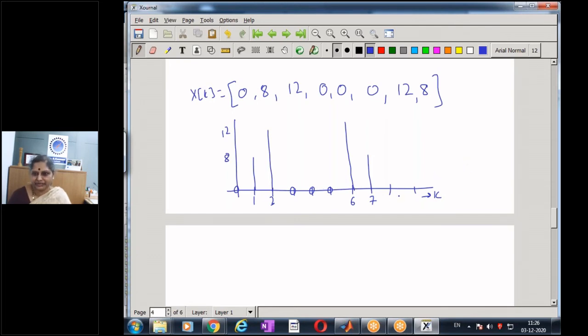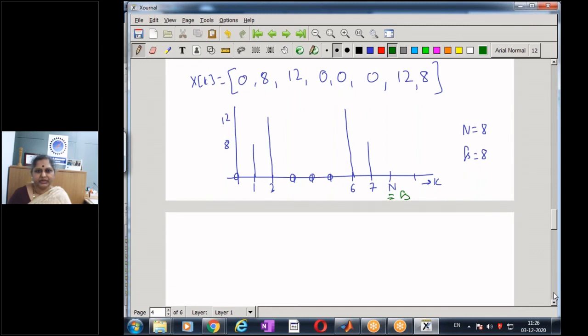In this particular example, we have taken N as equal to 8 and my sampling frequency fs is also 8. So when I equate my fs and N being equivalent, what I observe is that the frequency components present in the signal are at 1 hertz and 2 hertz. And as we know, only the components in the range 0 to fs by 2 are of physical significance; otherwise they appear because of symmetry. So this is again a known result.